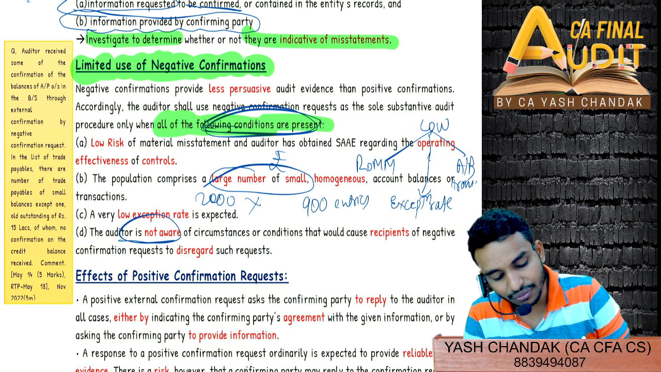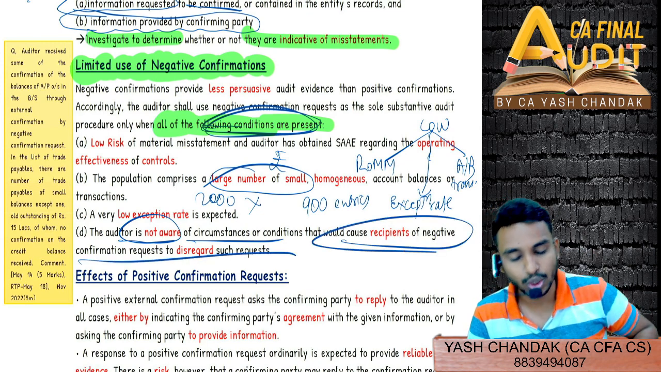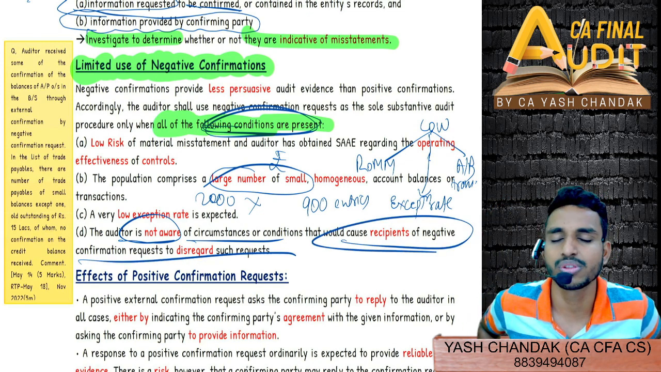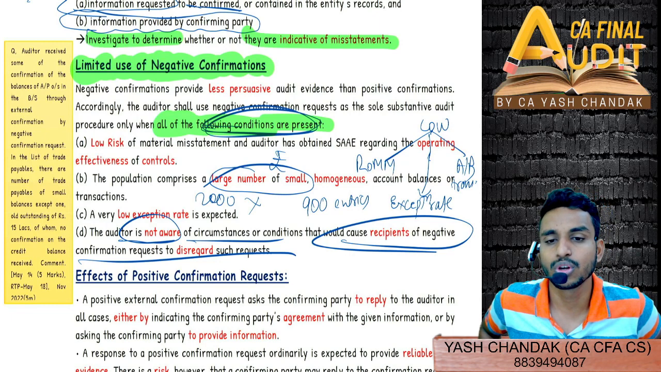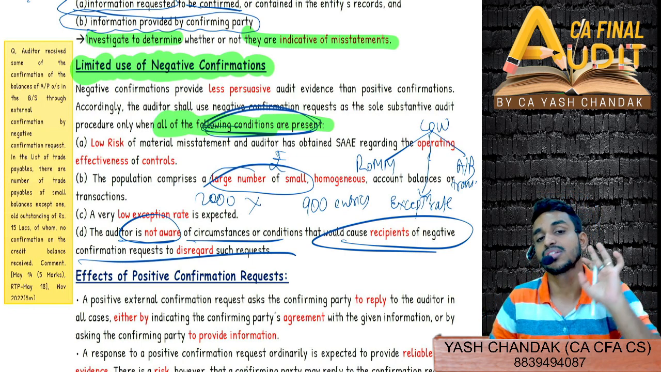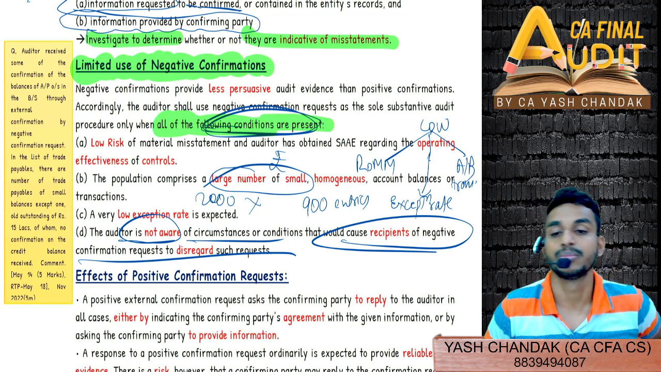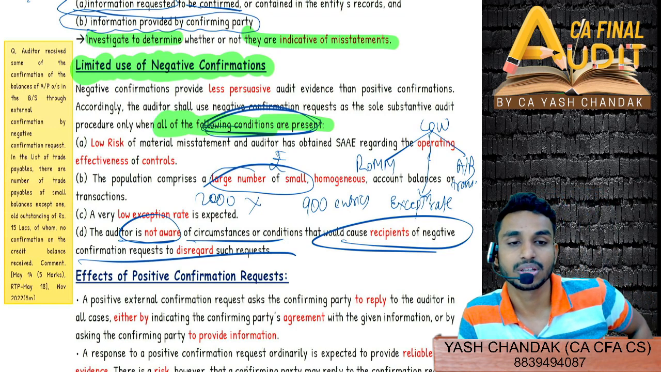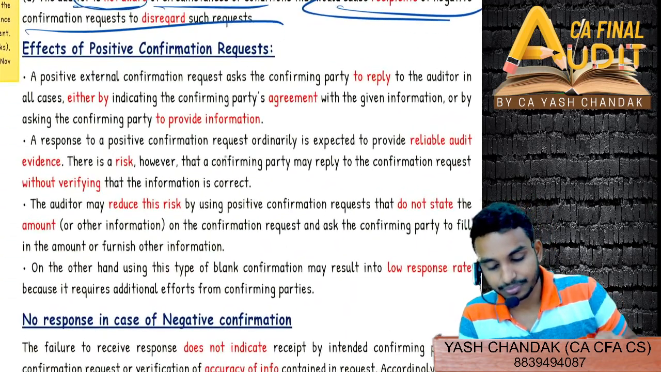And then lastly, you are not aware of any circumstances that could cause recipients not to use negative confirmation. So you are not aware of any such information. Therefore, you can use a limited negative confirmation request. These are the 4 cases that you have to comply with. All the conditions have to be complied with in case you want to confirm through a negative confirmation request. Clear? Yes or no?